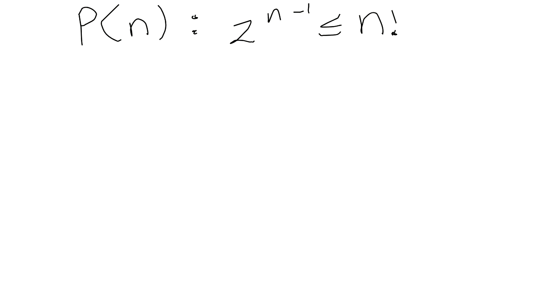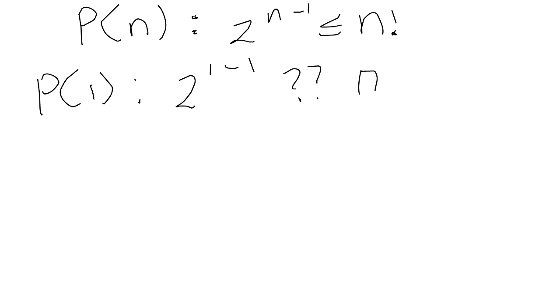So P of 1 would be 2 to the 1 minus 1, and we're checking if it is less than or equal to 1 factorial. So 2 to the 0, we know is 1, which is less than or equal to 1. So it is true for n equal 1.